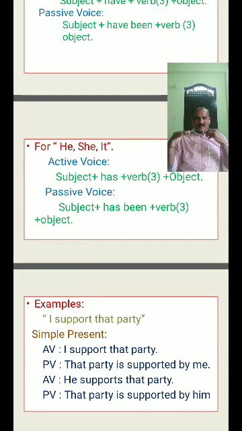Simple present, am. Present continuous, am being. Present perfect, have been. Am being, have been. Come to here after I. You should write straight after I.